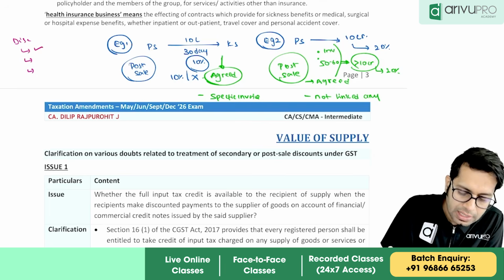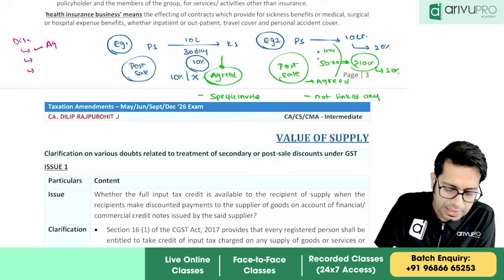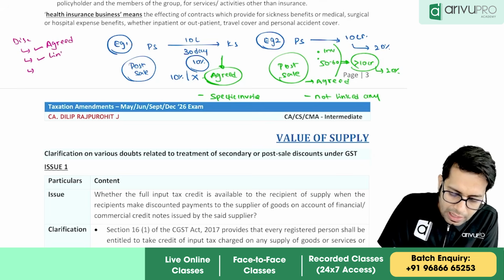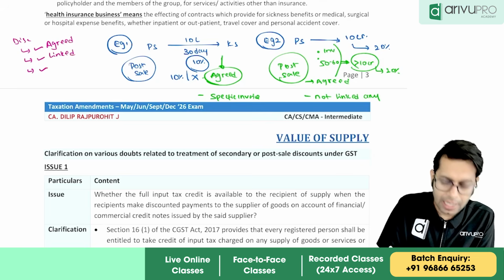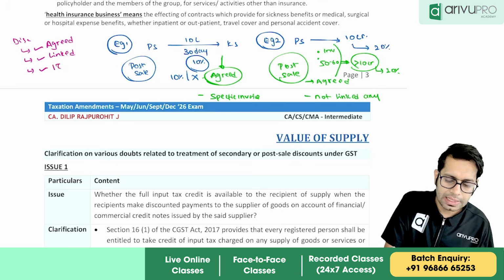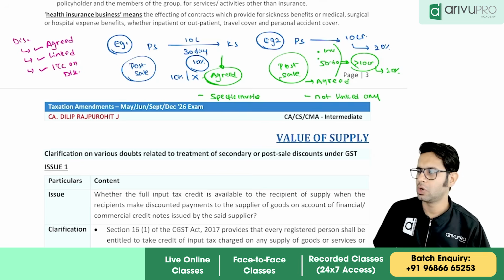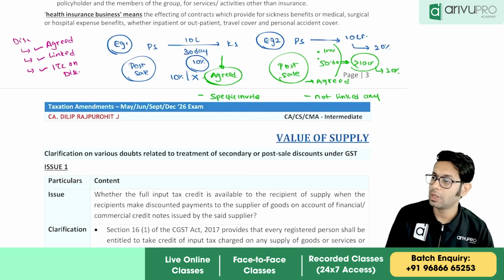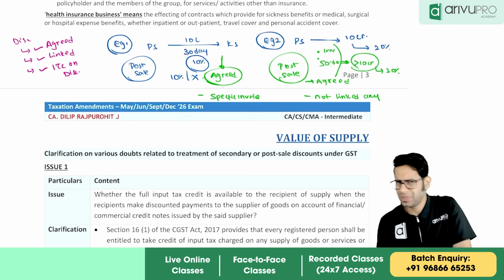Condition number 1 is that it should be agreed between supplier and recipient. Condition number 2 is that it should be linked to a specific invoice. And condition number 3 says the ITC on the discount amount should be reversed by the recipient. If you satisfy all these three conditions, then only this particular provision is applicable to you. Correct? Something like this we have studied now.